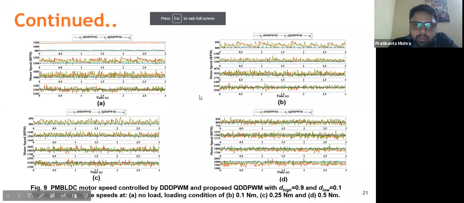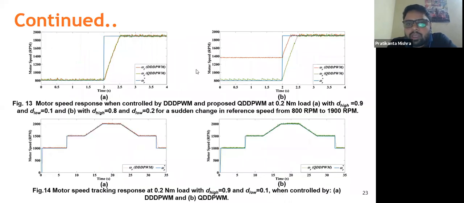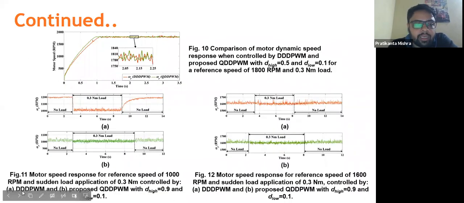Now, as I have already mentioned, if we are reducing the D high value, what happens? As you can see for this particular comparison, in one case the D high value is 0.1 and the D low value is 0, and in the other the D high value is 0.5 and the D low value is 0.1. So in this particular case, what happens?